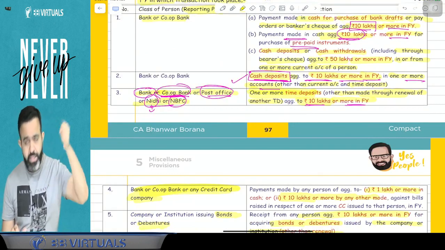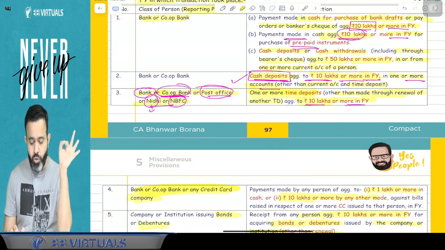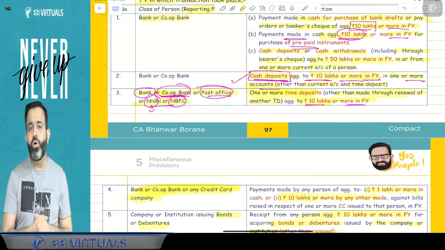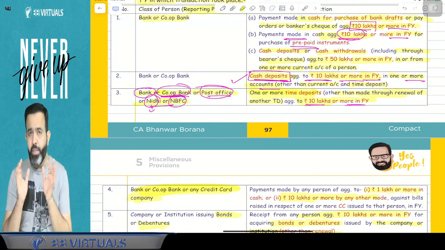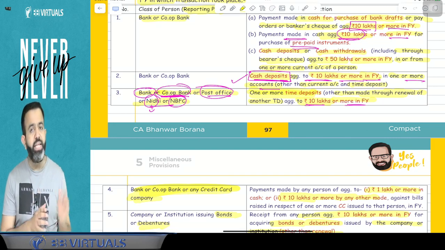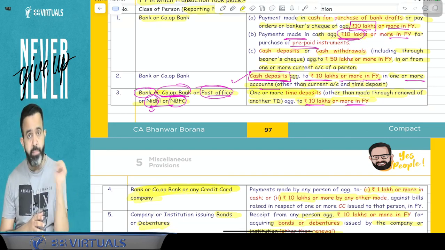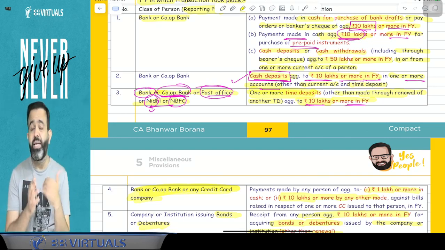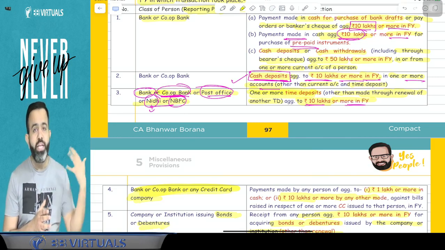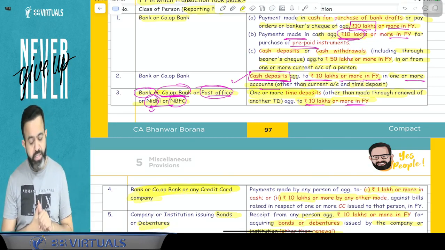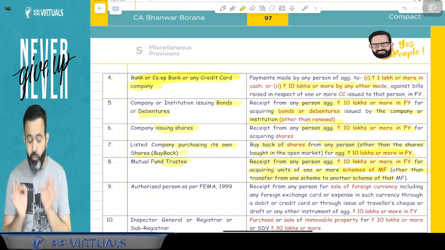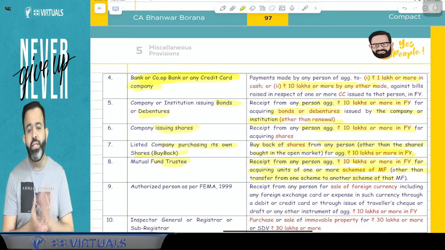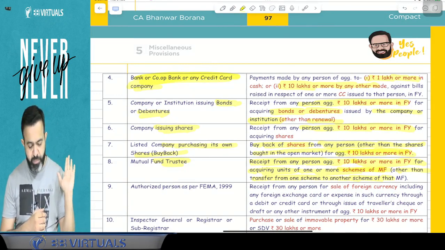If you make a cash deposit in a savings account of 10 lakh rupees or more in the financial year, then your detail will be with the income tax department. Suppose with a bank, cooperative bank, post office, Nidhi company or NBFC, you made a time deposit, that is an FD, of 10 lakh rupees or more in the financial year, your detail will be with the income tax department. If you paid a credit card bill of 1 lakh rupees or more in cash, or 10 lakh rupees or more in any other mode, then your detail will be with the income tax department.